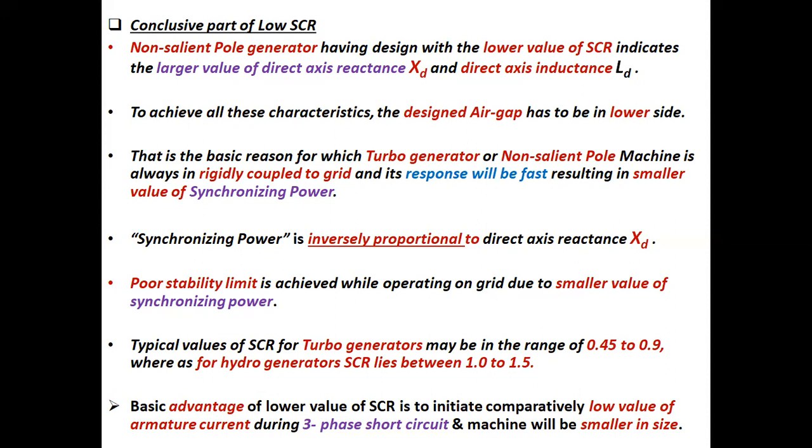Typical values of SCR for turbo generators may be in the range of 0.45 to 0.9, whereas for hydro generator, SCR lies between 1 to 1.5. Basic advantage of lower value of SCR is to initiate comparatively low value of armature current during three-phase short circuit, and machine will be smaller in size.